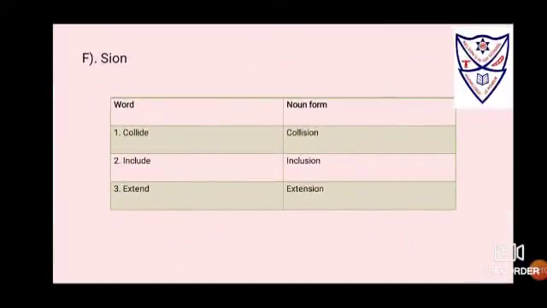Now, using the suffix sion, if the word is collide, remove de, put sion, that changes to collision. If the verb is include, remove de, put sion, that changes to inclusion. If the verb is extend, remove d, put sion, it changes to extension.